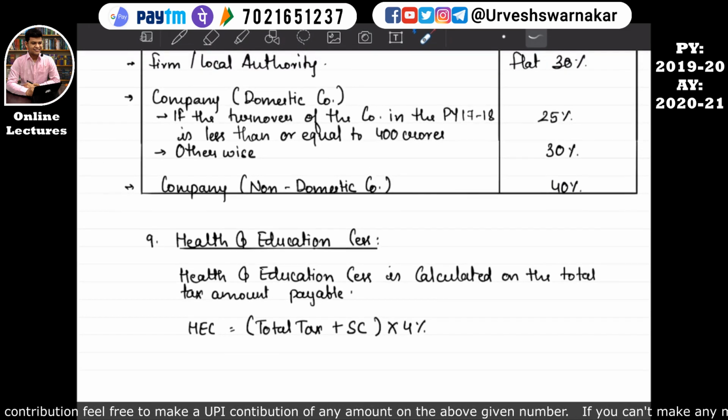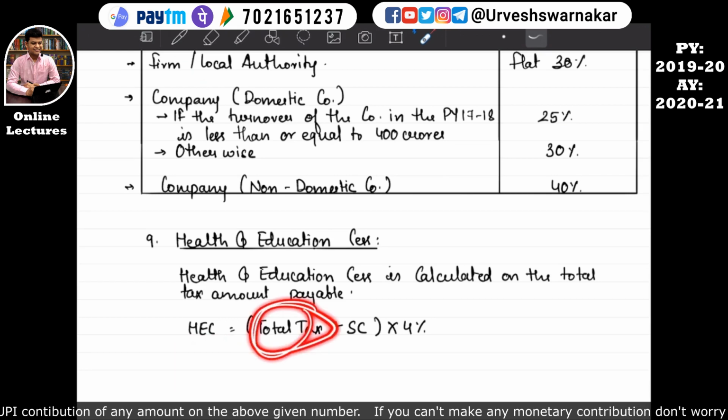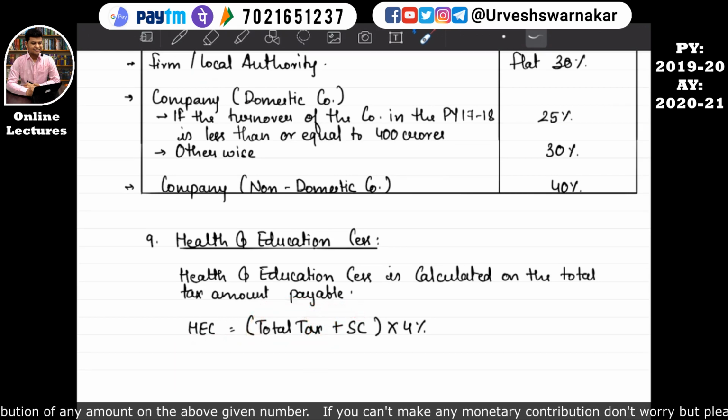HEC we have already studied, that is health and education cess. Health and education cess is calculated on the total tax amount payable. So how is HEC calculated? On the total tax plus the surcharge. Whatever the surcharge amount plus the total tax amount, multiplied by 4%, gives us HEC.